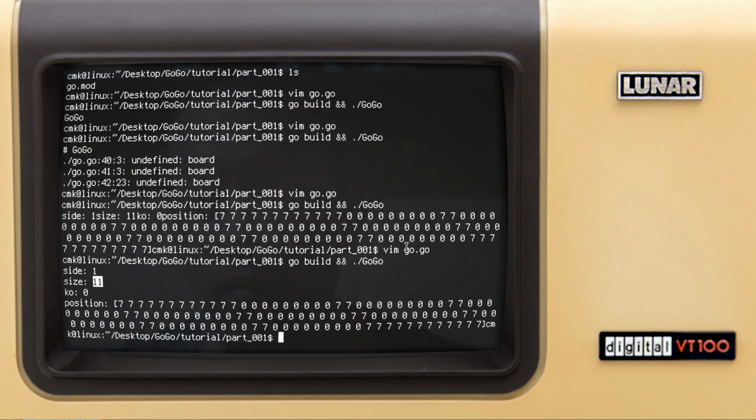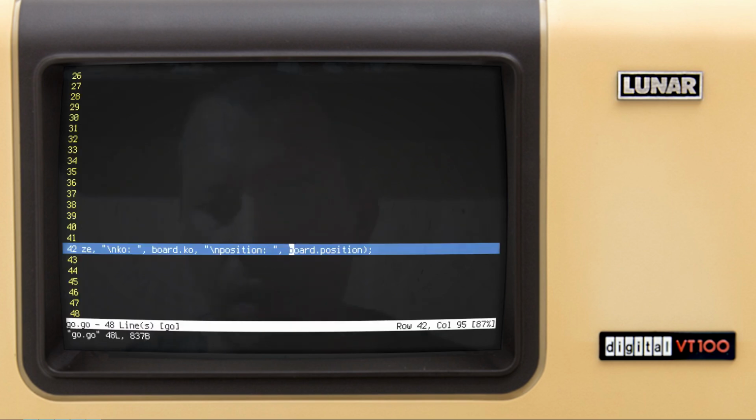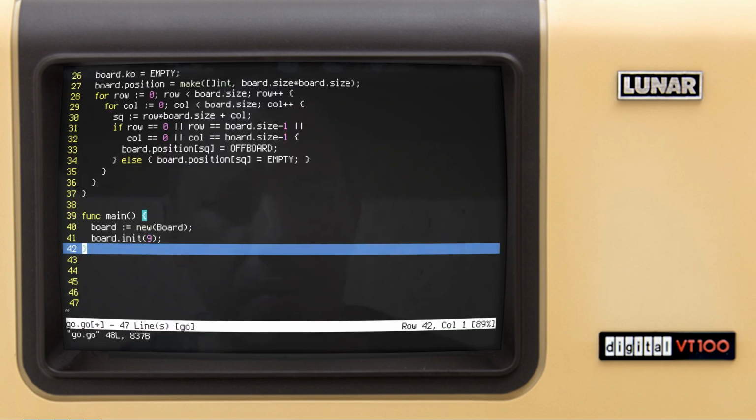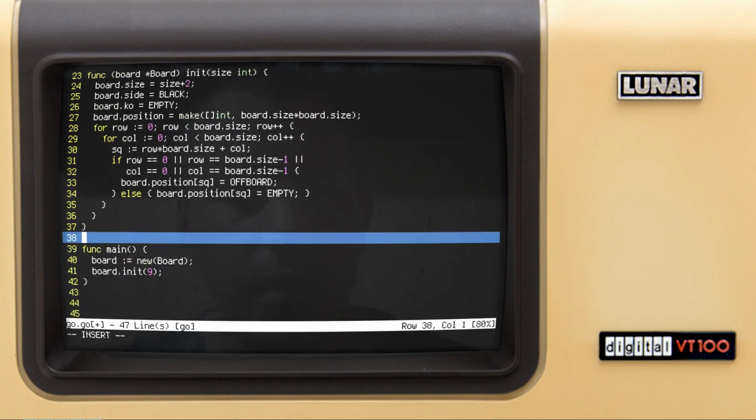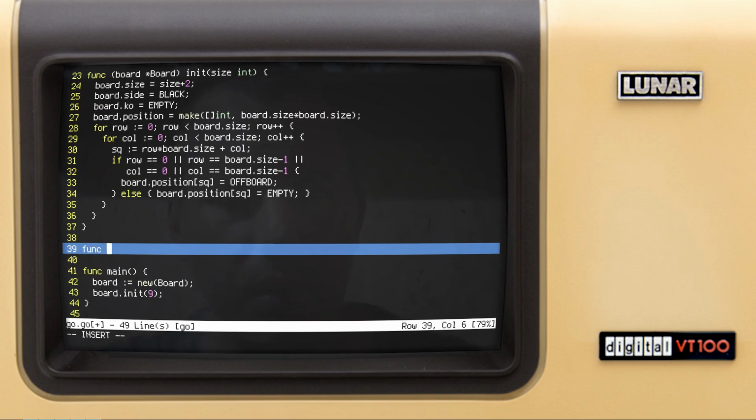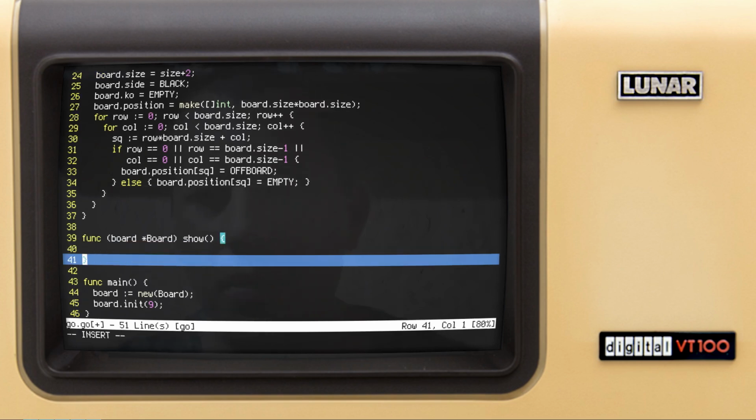Okay, great. Now let's create a function to print the board, because printing the board this way is not very efficient. So I don't want to do this anymore, right? And instead, I just create another method here. Function, and again, board pointer to board, and we call it show, because in the GTP interface there is a method called show board, so it's reasonable to name it this way.